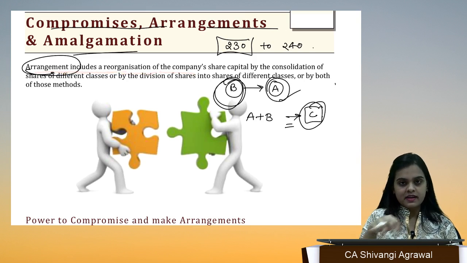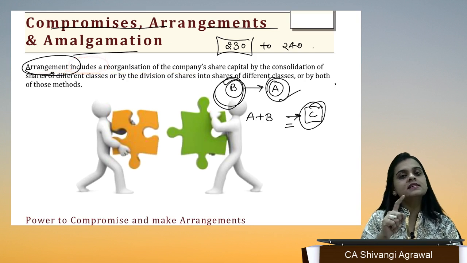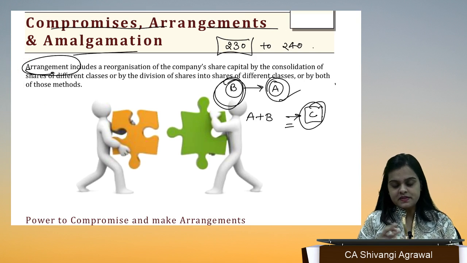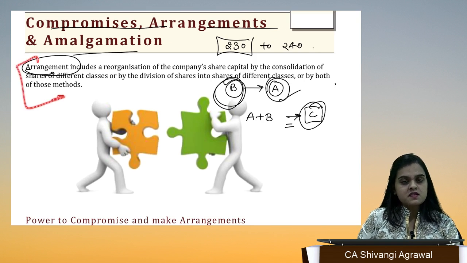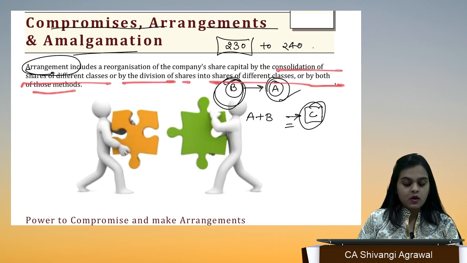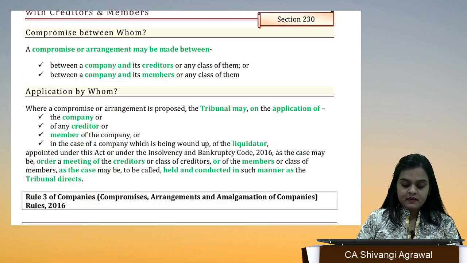Arrangement includes a reorganization. "Includes" means it is an inclusive definition. We are not saying it is an exhaustive one, that it only includes the reorganization of companies' share capital. No. It also covers consolidation of shares of different classes and division of shares, or both,